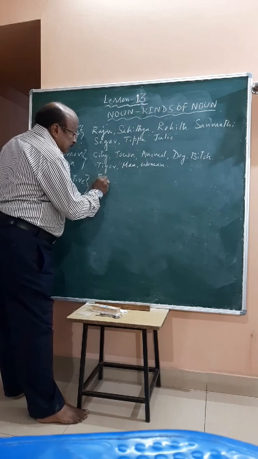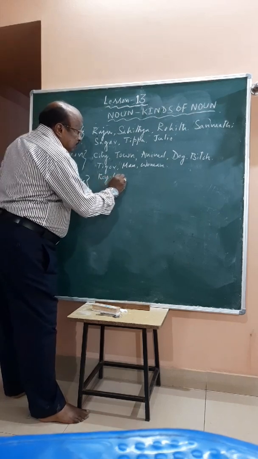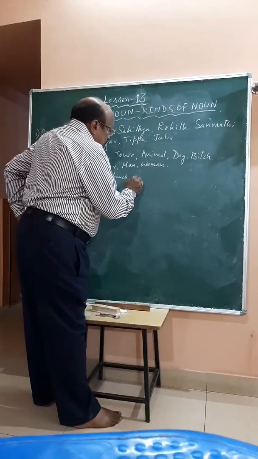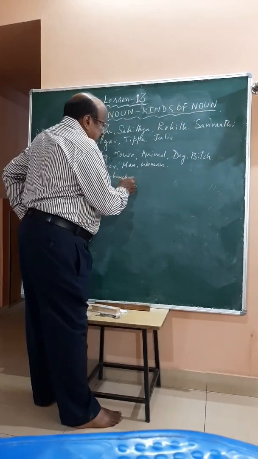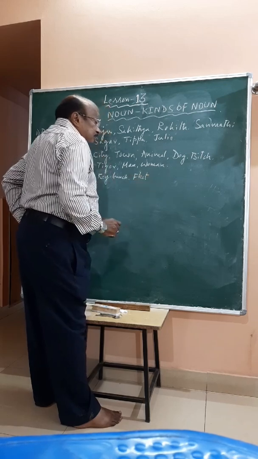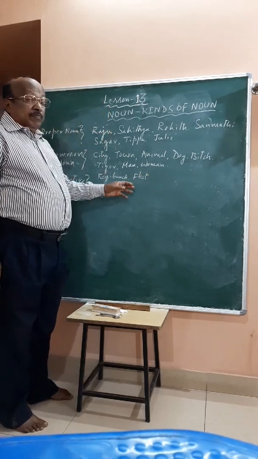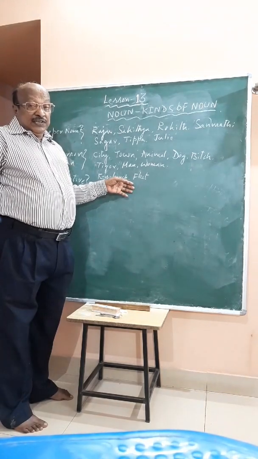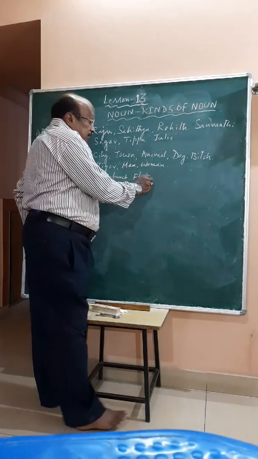Key bunch. Next, fleet, where ships are standing together in the sea. Fleet of cars.